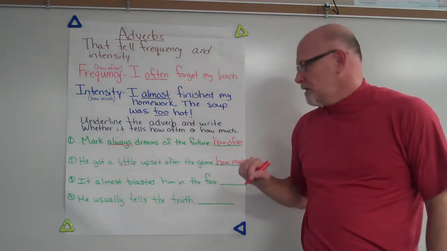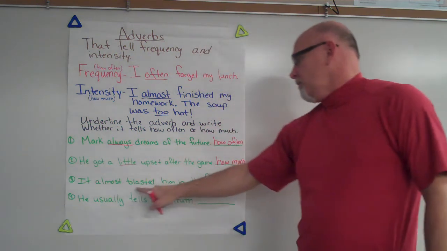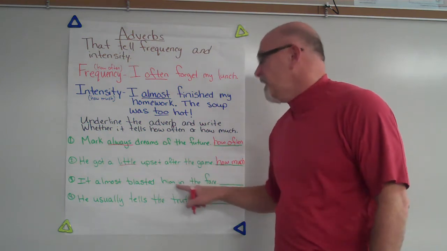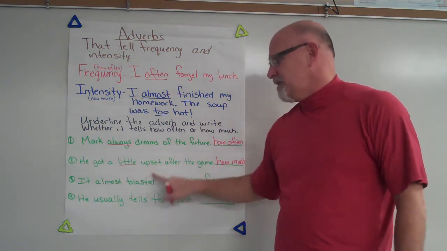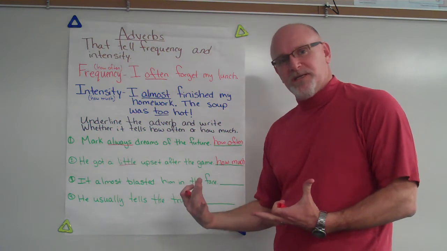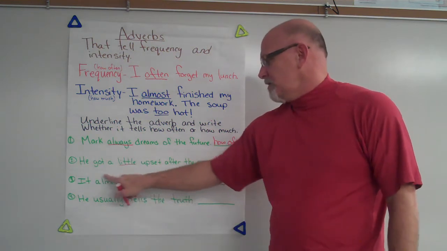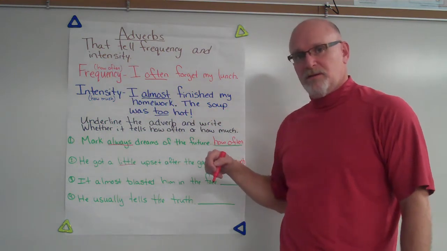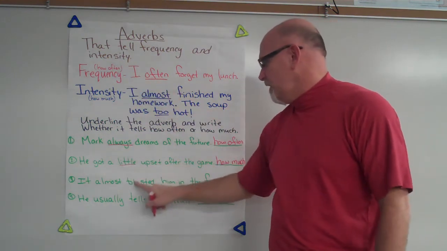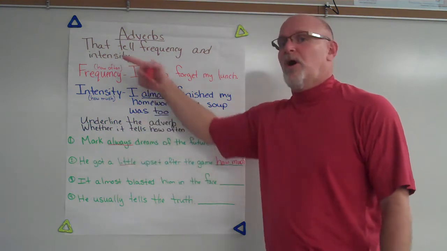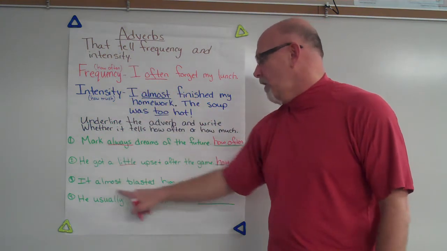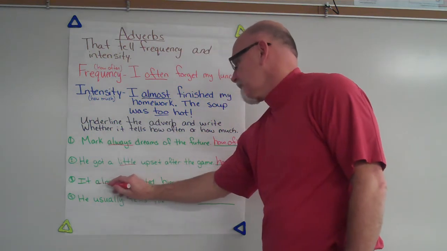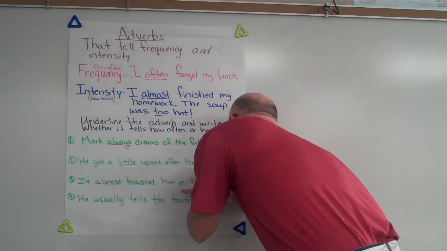And how much? It almost blasted him in the face. Which, okay, not cool. But, once again, blasted. There's our verb. That's our action in the sentence. Is it almost? Is that telling us how much, or is that telling us how often? Is it saying he almost blasted us a lot, or all the time? Or is it saying almost, so it's how much of it? Almost is how much.